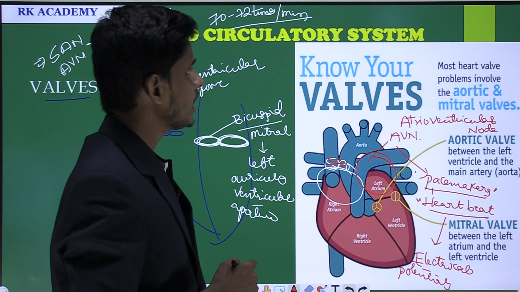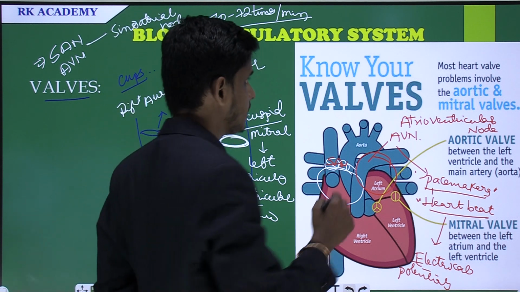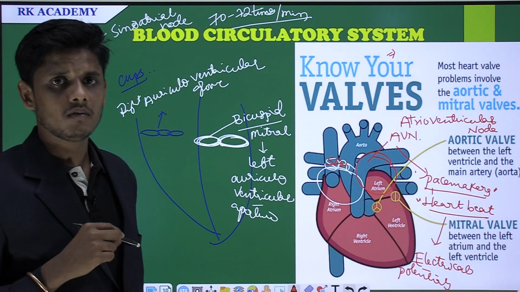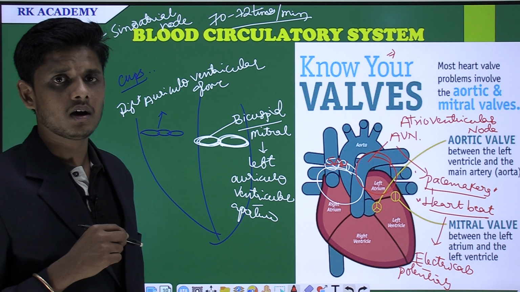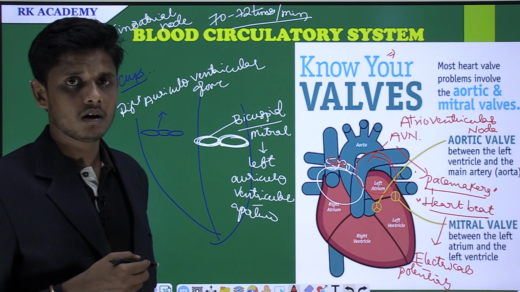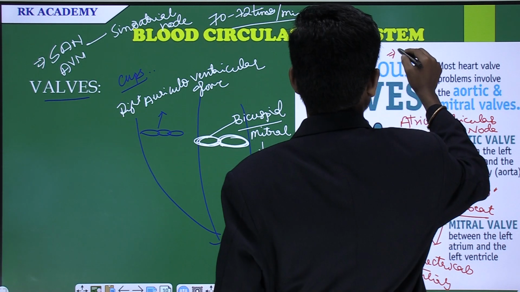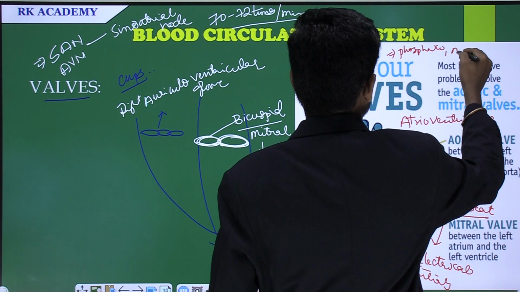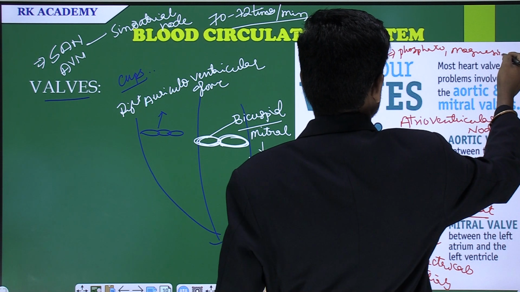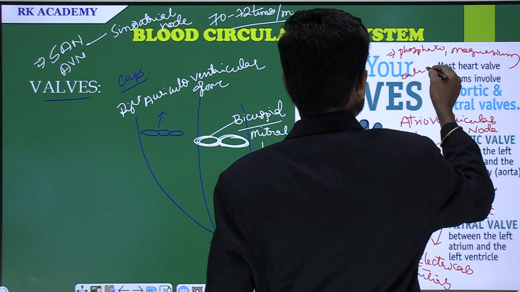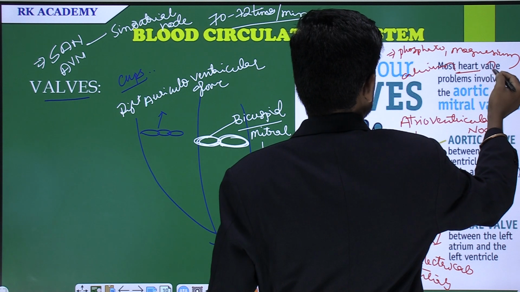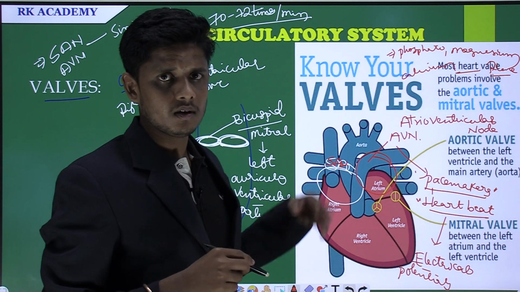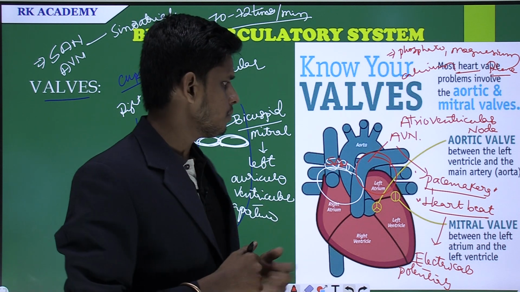Fine. And what is the name of the element that is required for the beating of the heart? You may give an option: phosphate, second magnesium, third calcium, and fourth none of the above. You just give an answer in the comment box. Fine. And come to the next one.